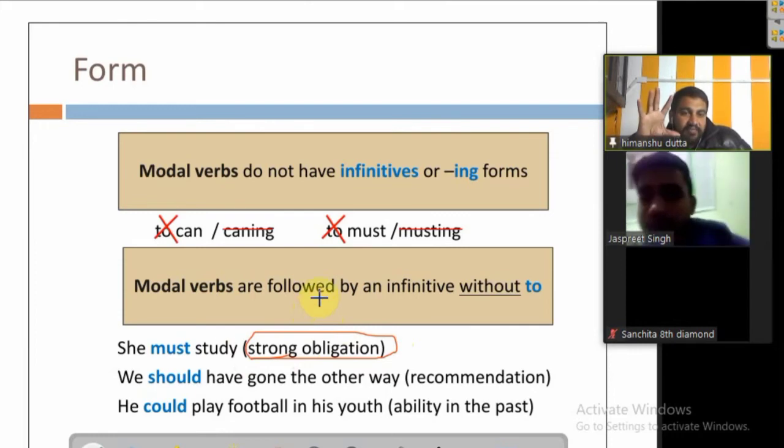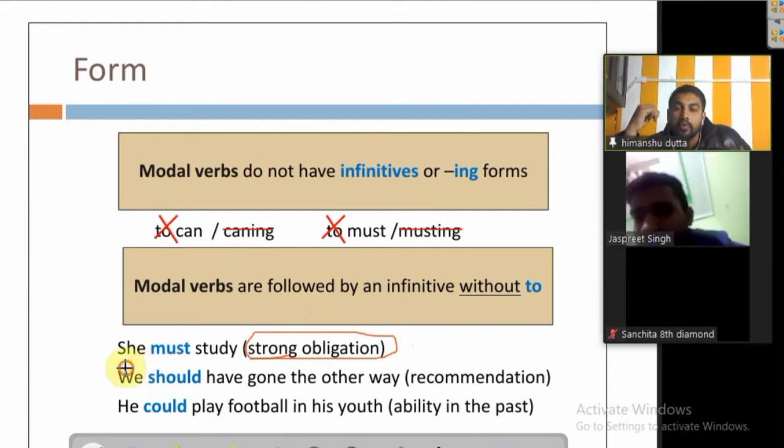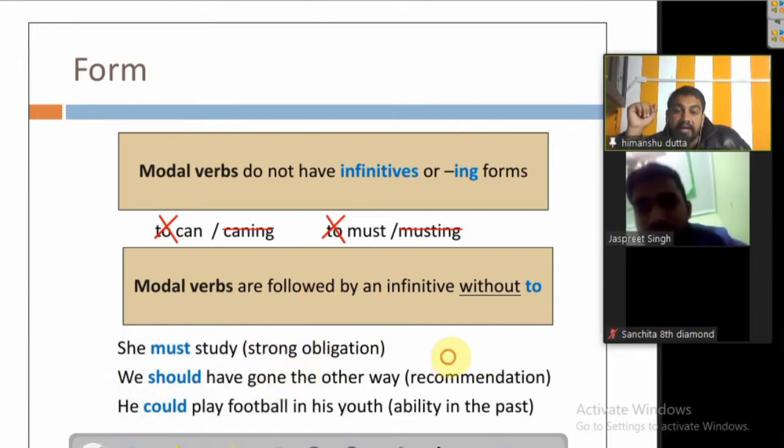That is strong obligation. In that case we call it a strong obligation. She must study, so must can be used for strong obligation, remember that always. And should will be used for the recommendation, remember that. Recommendation means when we try to give advice to somebody, to counsel somebody.